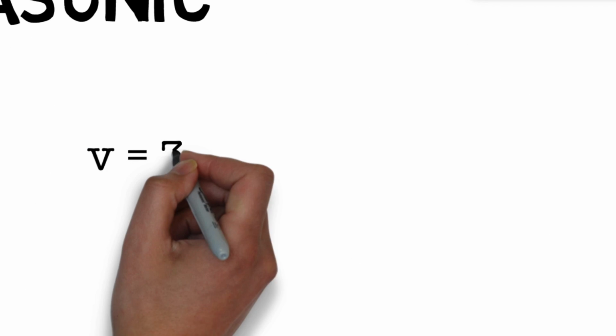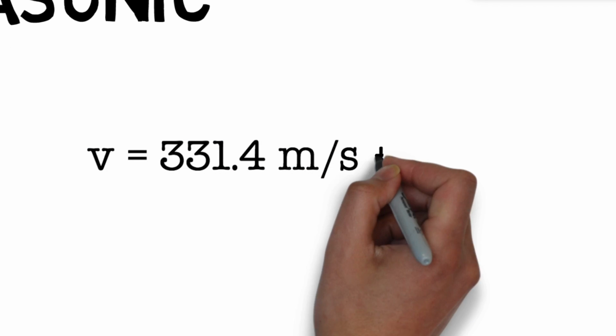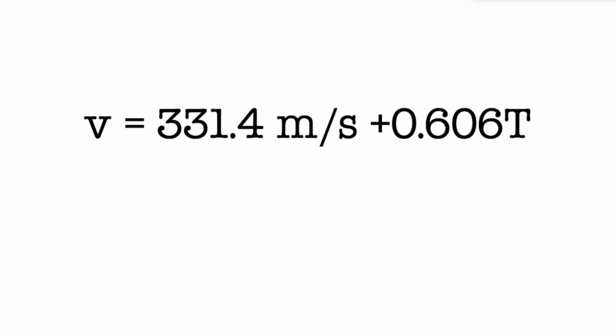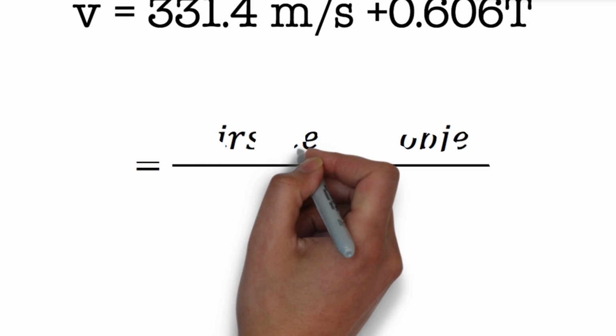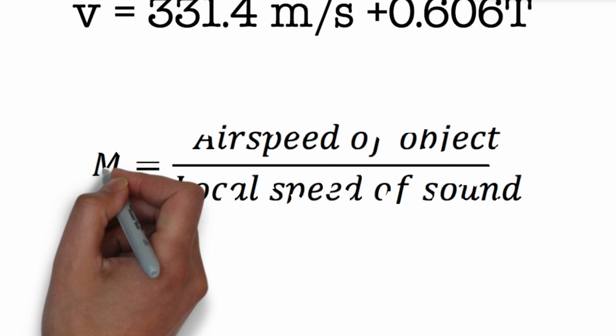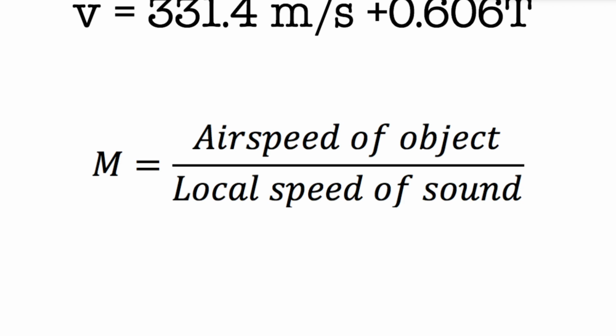Sound speed is calculated by the equation v, or speed, is equal to 331.4 meters per second plus 0.606 times the temperature, which is in Celsius. Remember that this makes sense because speed is actually affected by the temperature. The Mach number of an object is the ratio of its airspeed to the local speed of sound, which again varies based on temperature. This ratio doesn't have any units. So M equals airspeed of object divided by local speed of sound.